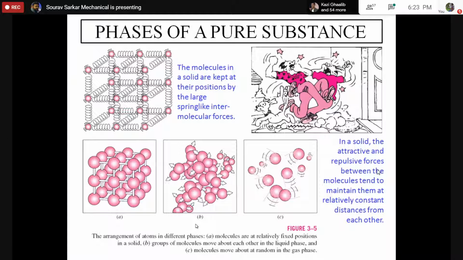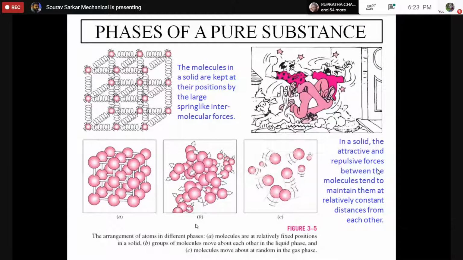Suppose you have a container, and in that container some water is boiling. The liquid water is one phase, and the vapor is another phase. There are two phases: the liquid and the vapor.